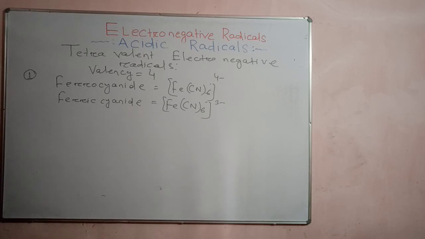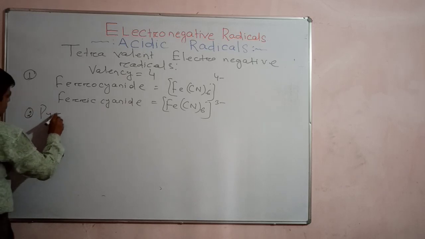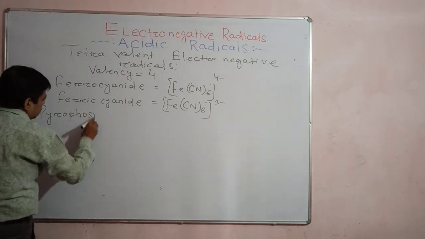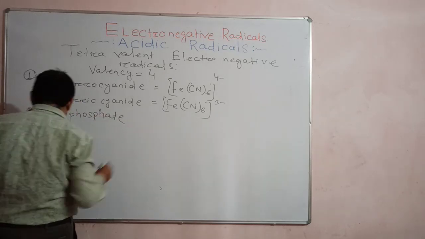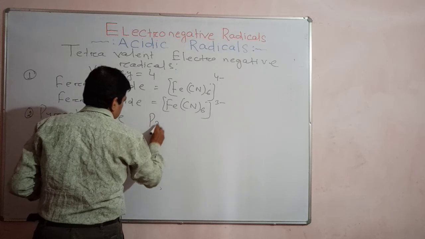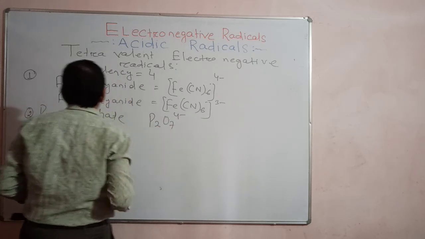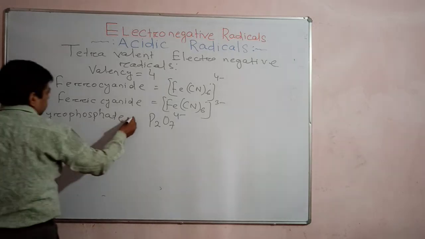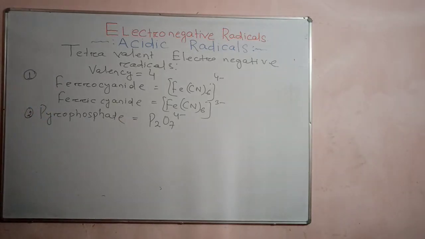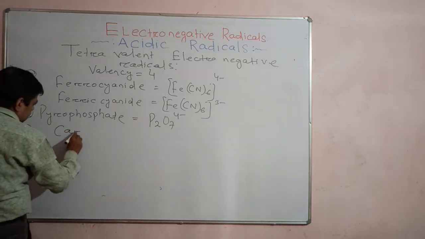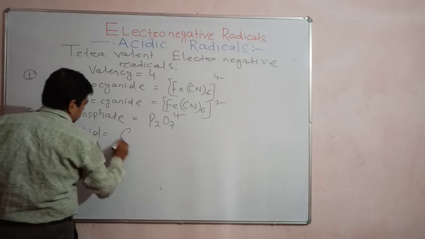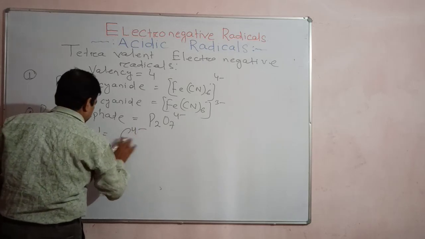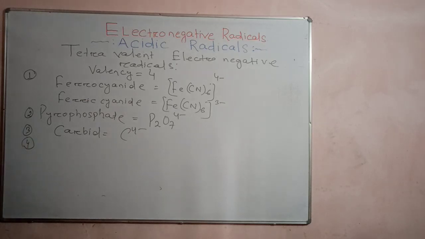Then after that you see pyrophosphate. Next point you write pyrophosphate. What is pyrophosphate? P2O7 4 minus. Valence is 4. P2, 2 atoms of phosphorus and 7 atoms of oxygen. Okay, understand? Then, okay, carbide. Carbide, what? This is C 4 minus. C 4 minus, carbide. Understand?